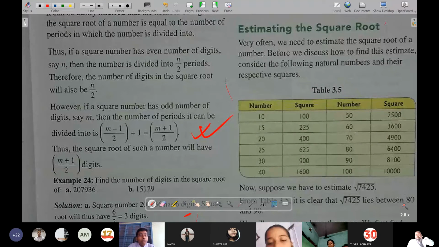Yes, one more time, sir. Yes, sir, more explanation please. Okay, so let's see. I'll be taking an example now, 169. In 169, how many digits are there? 3, sir. 3 digits. And in its square root, how many digits are there? 13. 2 digits. 13 it will become. So how many digits? 2 digits.